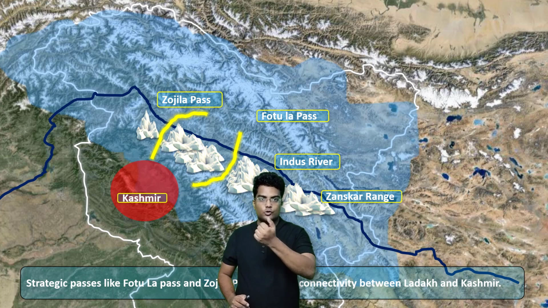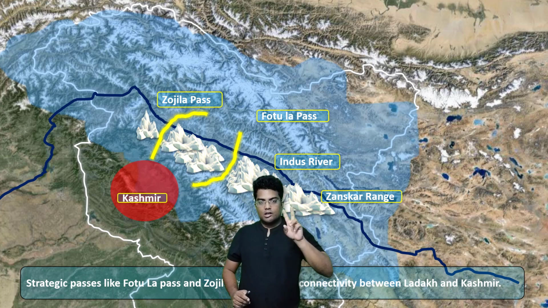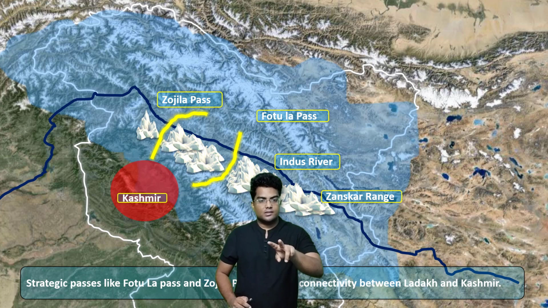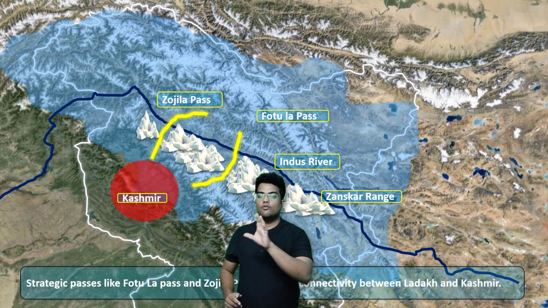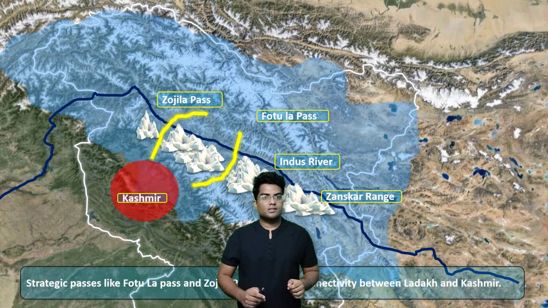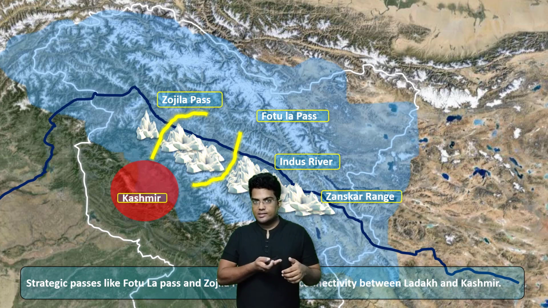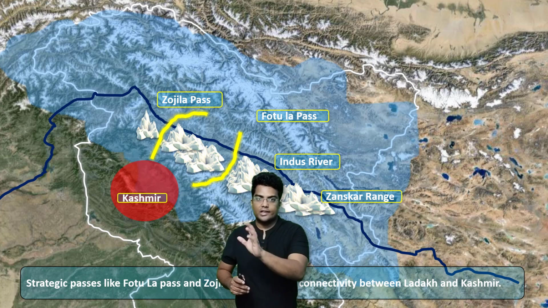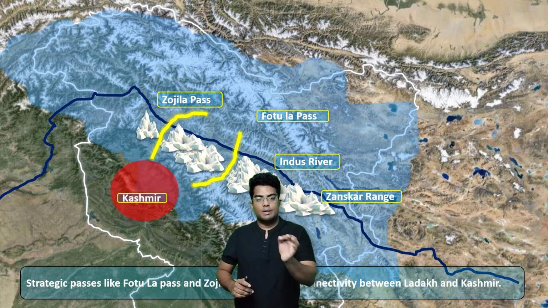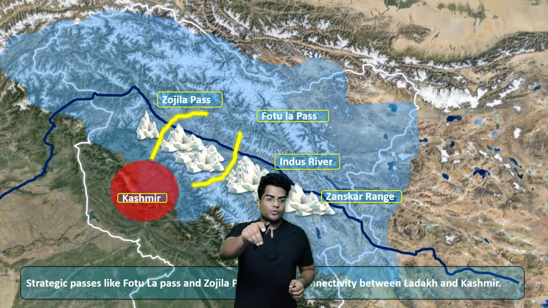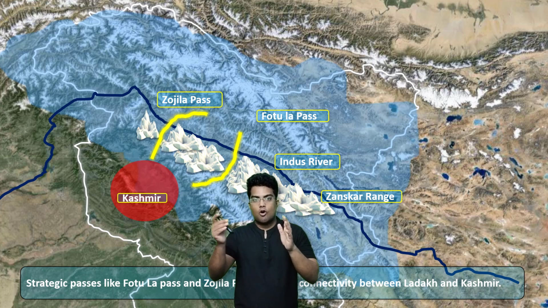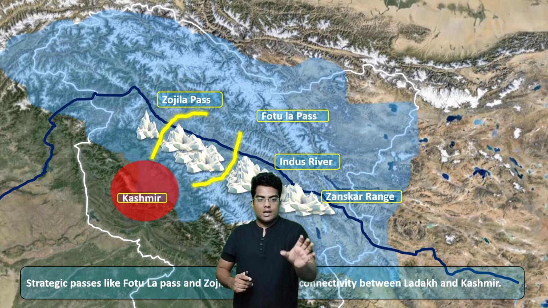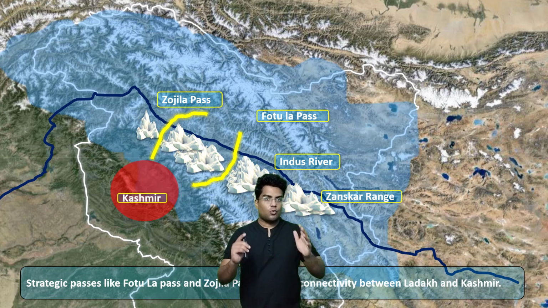Right now it's mentioning two. I will show you another pass later. So there are two main passes, actually three main passes. Right now we are discussing two. One is the Zojila Pass and the second one is Fotla Pass. These two passes basically act as a communication way between Kashmir and Ladakh. Okay, between Kashmir and Ladakh. So these passes were the way through which the people reached Kashmir from parts of Afghanistan or even from Tibet. Okay, so Zojila Pass and Fotla Pass are quite prominent.